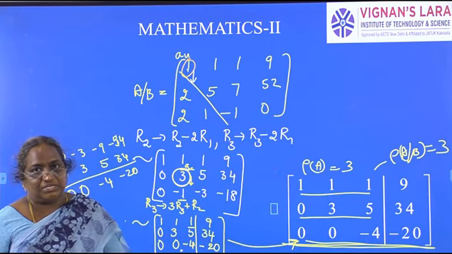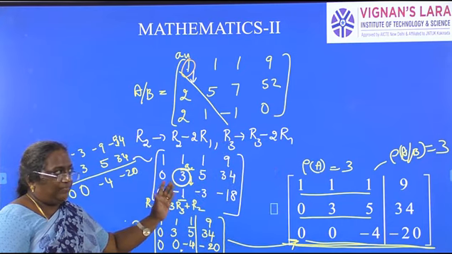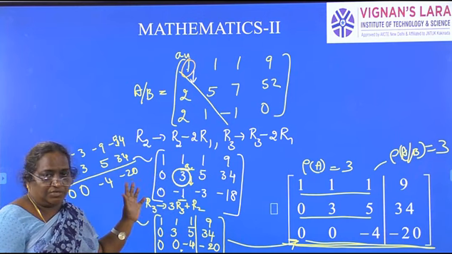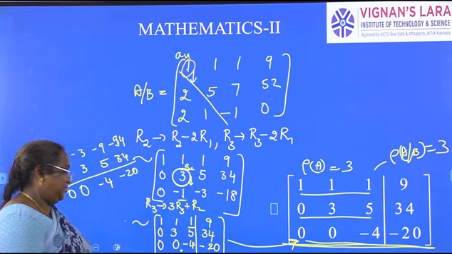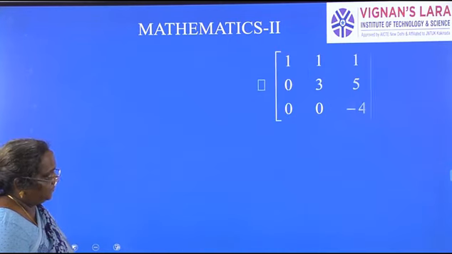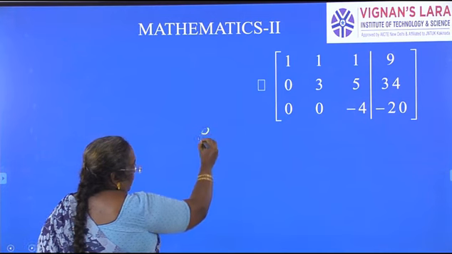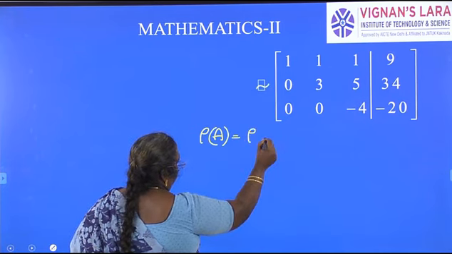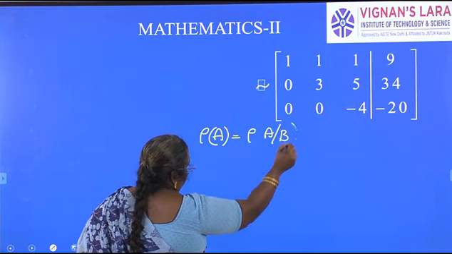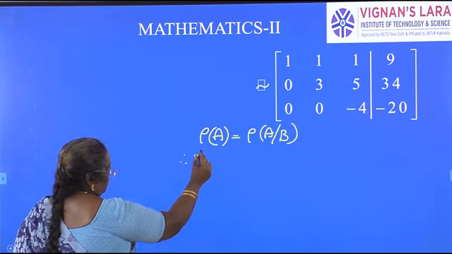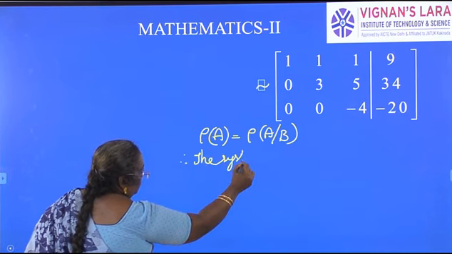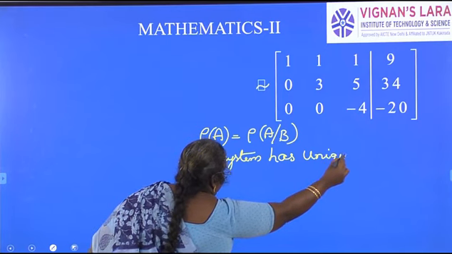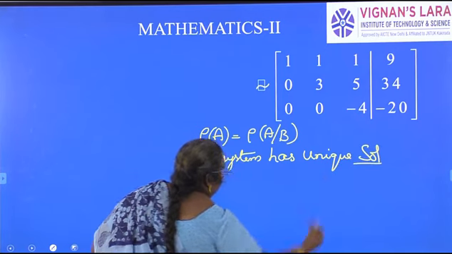3 means, what did you observe? Rank of A is equal to rank of augmented matrix. So what type of solution do we have? Unique solution. See the next. So what is it that we get here? Rank of A is equal to rank of augmented matrix, means the system has a unique solution. So what is that unique solution?